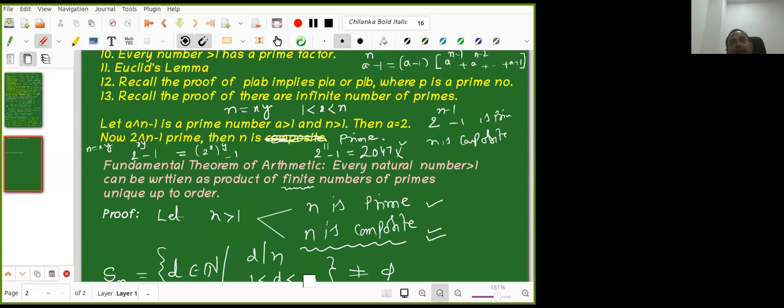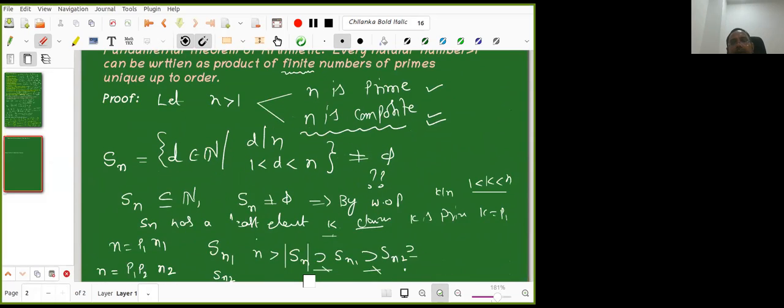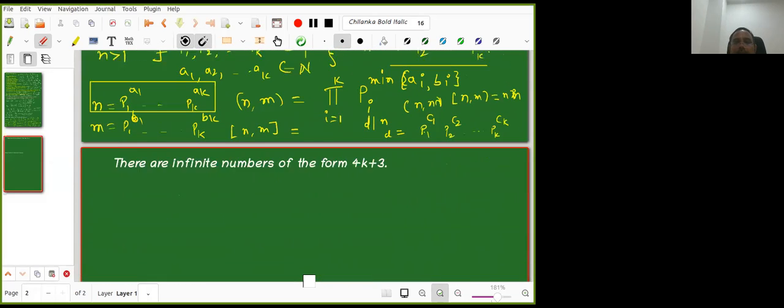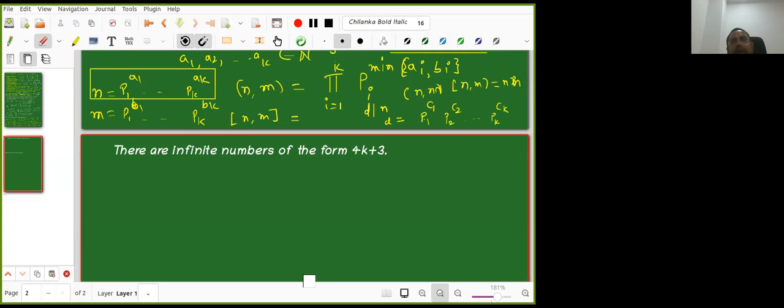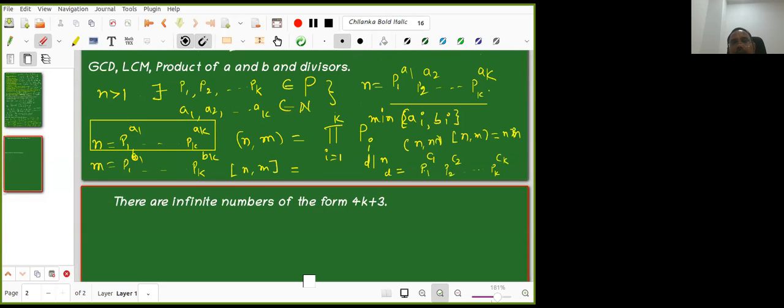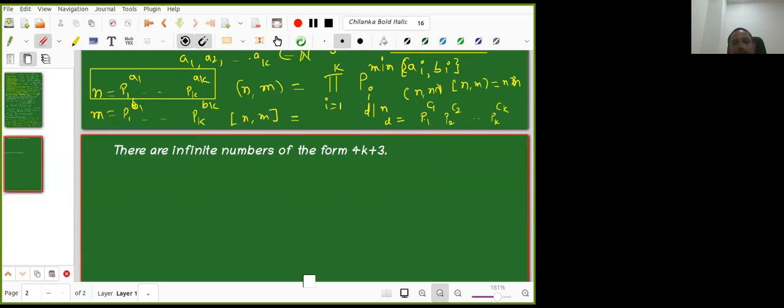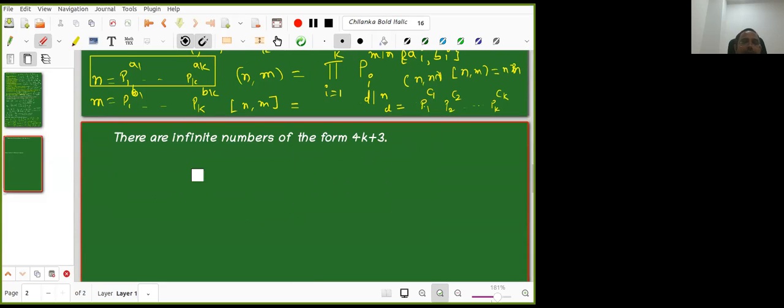This proof is also written. Even then I am again proving each and everything here. So you need not worry about taking notes now. You just concentrate, focus.